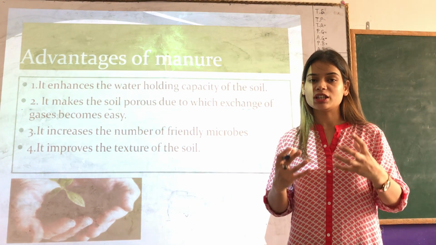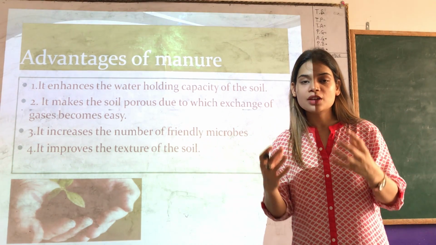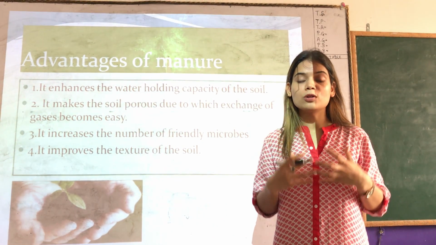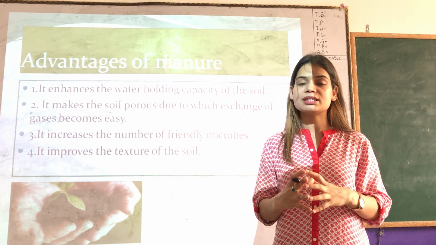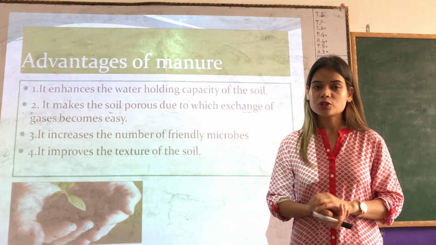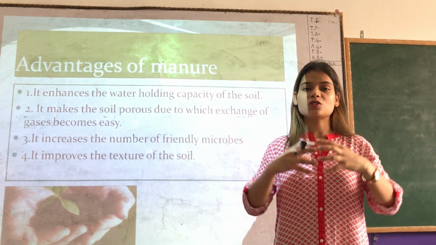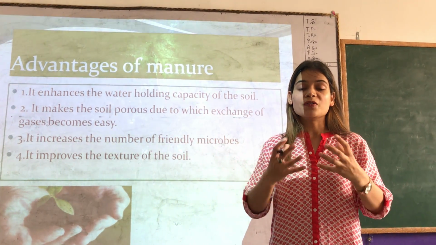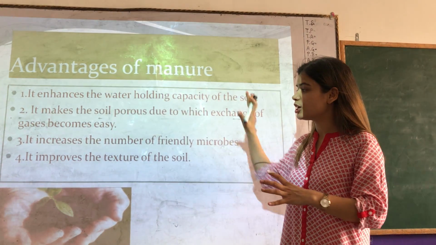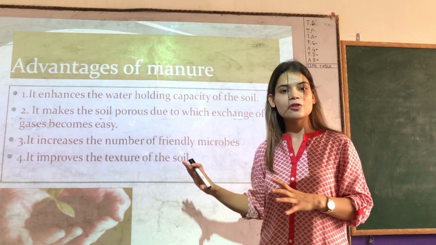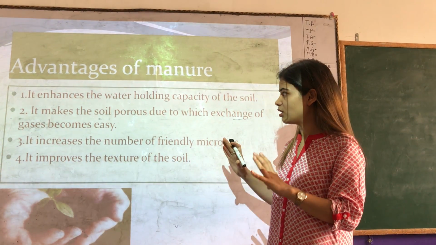It also makes sure that the soil is very healthy. All the earthworms and microbes growing inside the soil are also breathing properly. Plus it provides various essential nutrients to the soil. So I hope, children, you got to know what a manure is, what the process of manuring is, how we can make manure and what the advantages of manure are. So here are a few advantages of manure. You can take a snapshot. We have discussed it already.